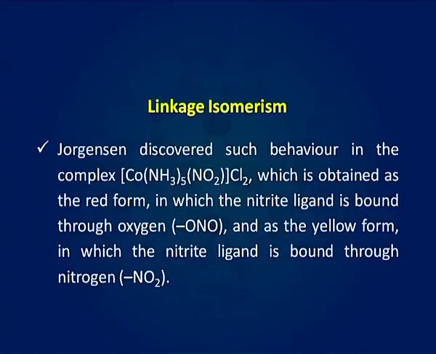Jorgensen discovered such behavior in the complex [Co(NH3)5(NO2)]Cl2, which is obtained as a red form in which the nitrite ligand is bound through oxygen, and as a yellow form in which the nitrite ligand is bound through nitrogen.